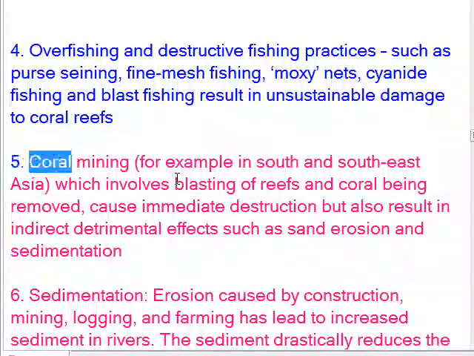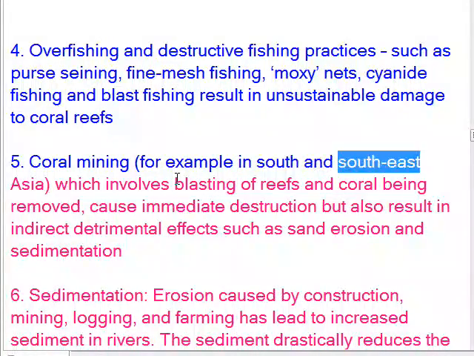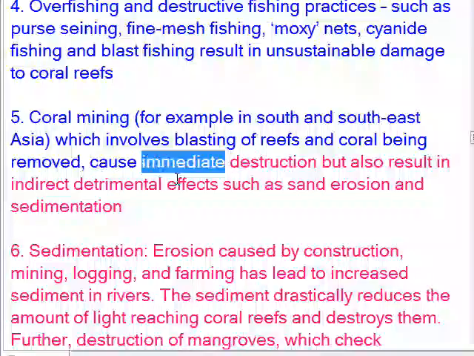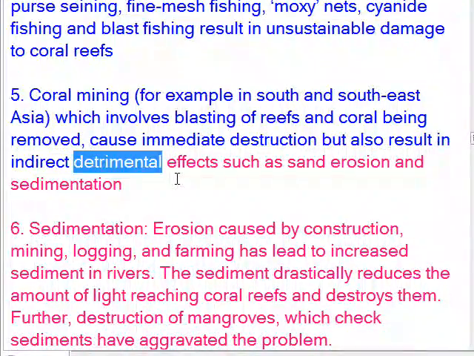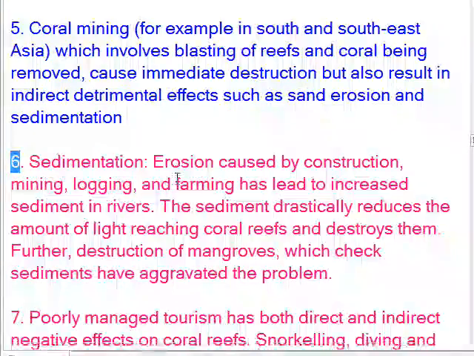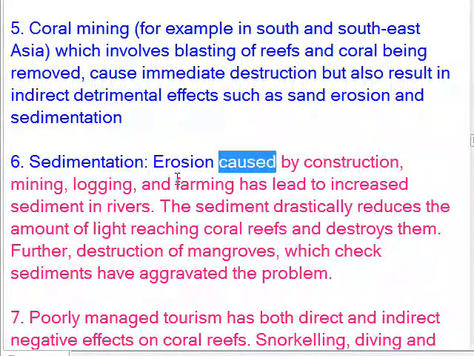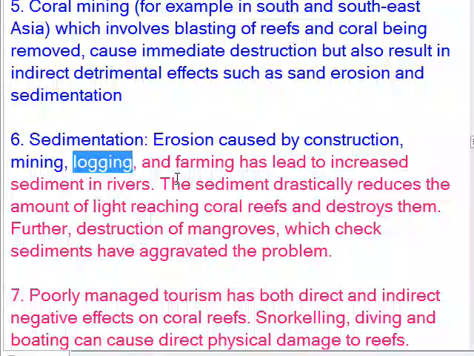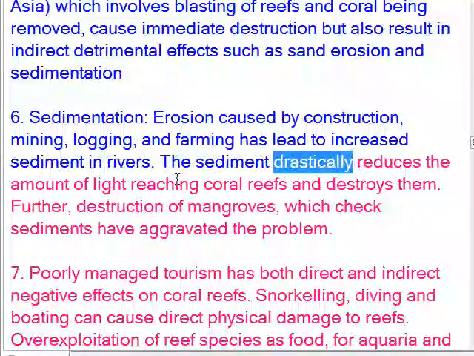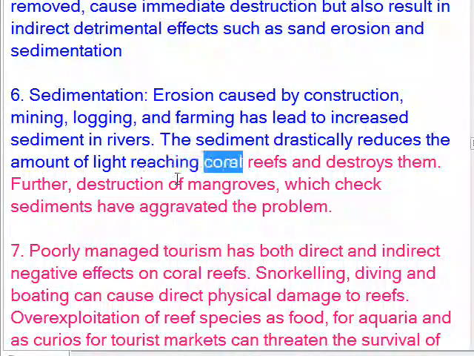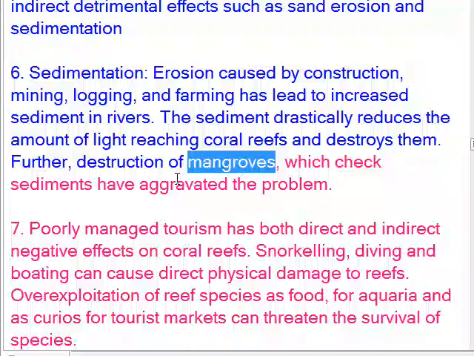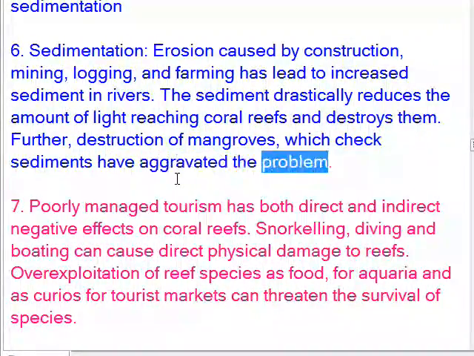5. Coral mining, for example in South and Southeast Asia, which involves blasting of reefs and coral being removed, causes immediate destruction but also results in indirect detrimental effects such as sand erosion and sedimentation. 6. Sedimentation. Erosion caused by construction, mining, logging, and farming has led to increased sediment in rivers. The sediment drastically reduces the amount of light reaching coral reefs and destroys them. Further, destruction of mangroves, which check sediments, has aggravated the problem.